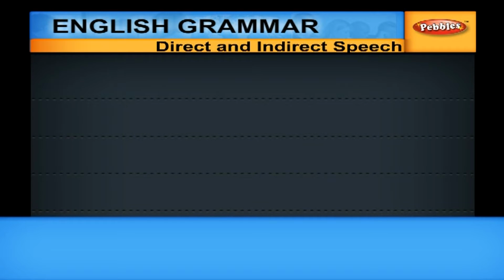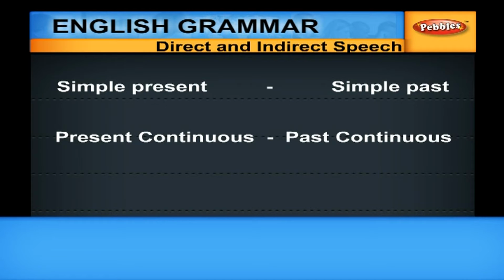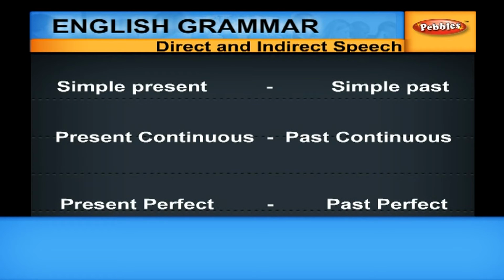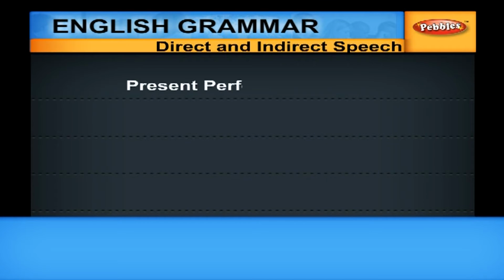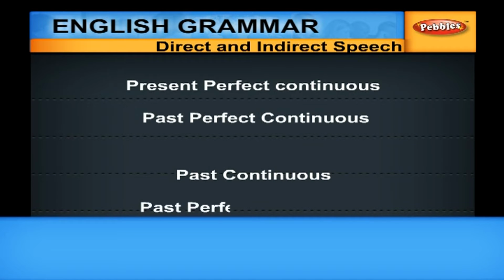What are all the general guidelines while changing a direct speech into indirect speech? If the reporting verb is in the past tense, then simple present will become simple past. Present continuous will become past continuous. Present perfect will become past perfect. Present perfect continuous will become past perfect continuous. Past continuous will become past perfect continuous.